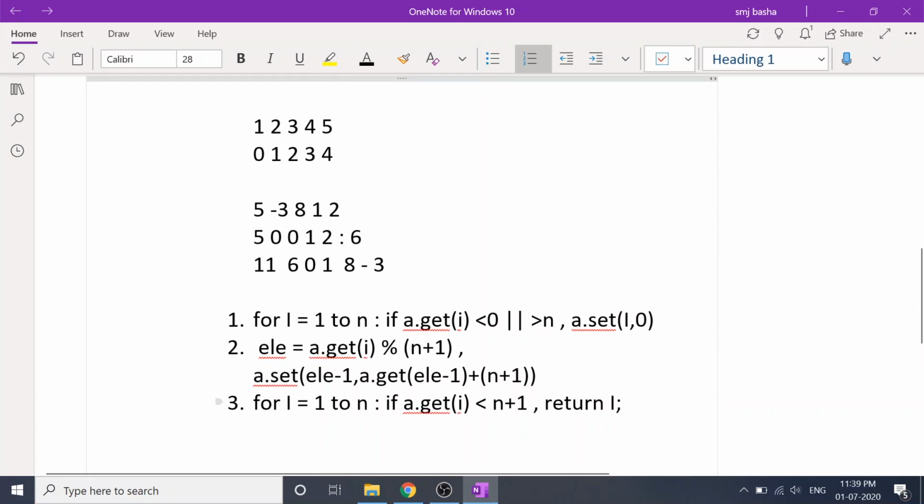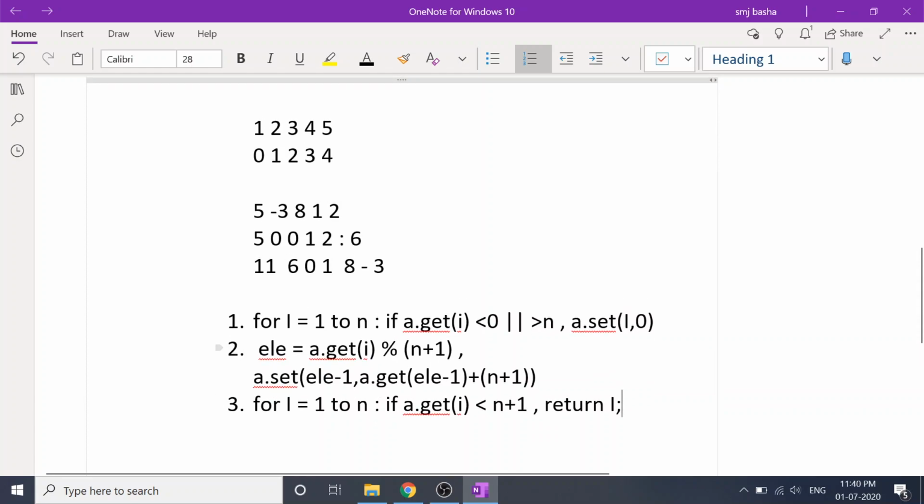Let's see the time complexity here. You are actually iterating the array 3 times, okay? It is of order of n and you are not using any additional space, so it is constant space, right?